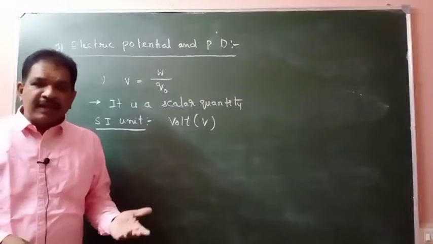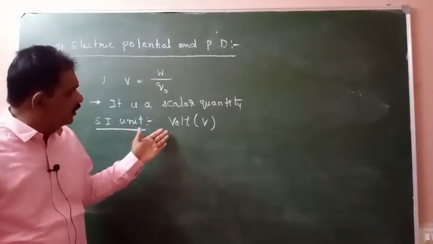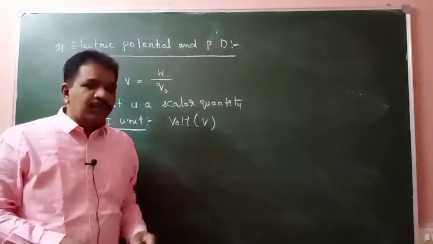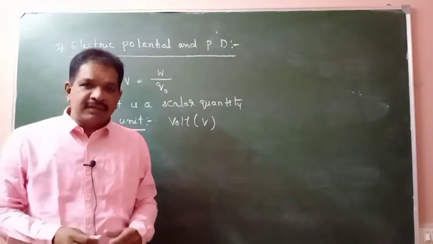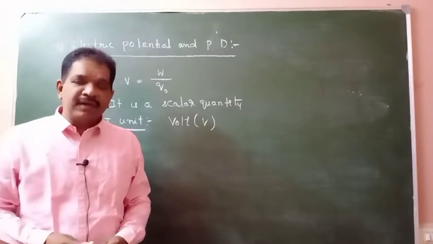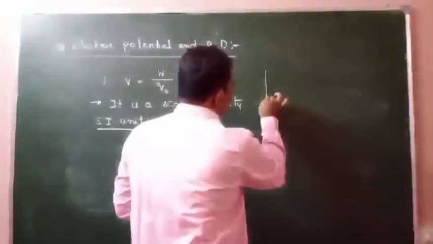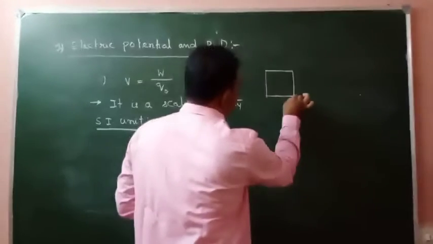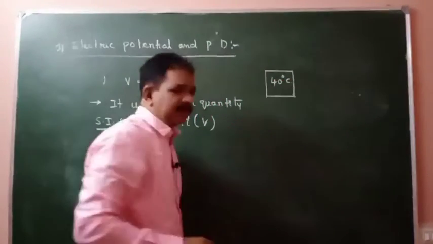Next, this electric potential is analogous to the temperature in heat and pressure in hydrostatics. What is the meaning of that? For example, here I am taking a body having a temperature of 40 degrees centigrade.